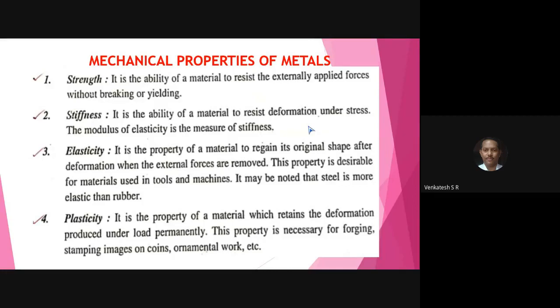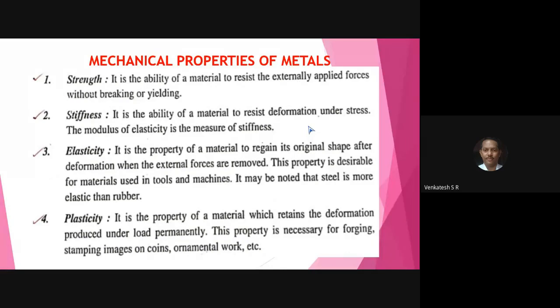See, for example, you have a specimen of 100 millimeter cube. If you apply the load on that cube, the cube is made of mild steel. If you apply the force or load on the cube and go on increasing the load from 100 kgs to 5,000 kgs, that is 5 ton.